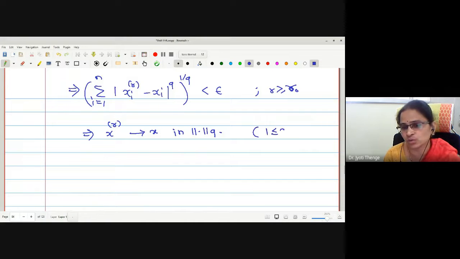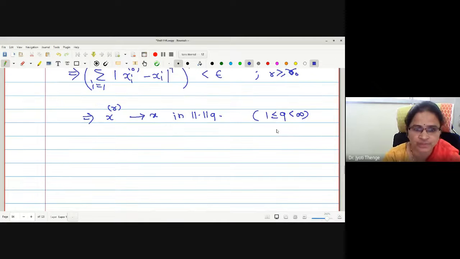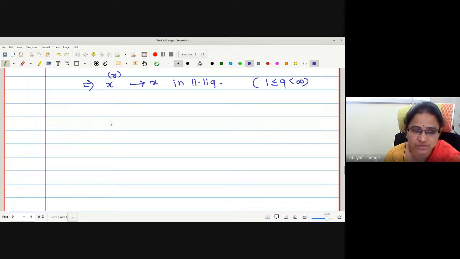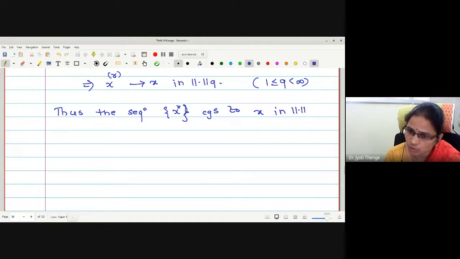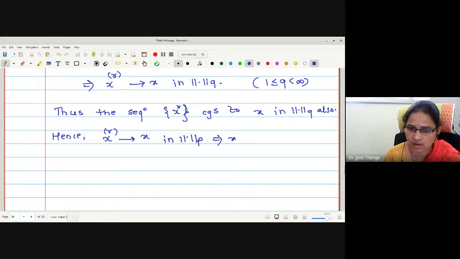What is the restriction on Q? 1 to infinity. So what have we started with? We started with a convergent sequence in norm P. Thus the sequence XR converges to X in norm Q also. Hence XR converges to X in norm P implies XR converges to X in norm Q also.